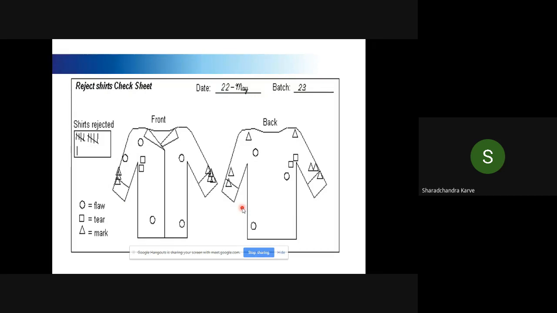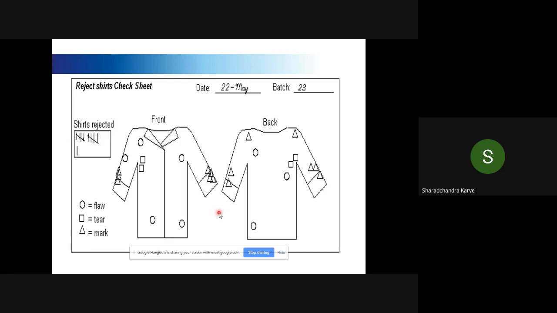This is a simple example from the garment industry. There are various defects which are produced in a garment industry. The defects can be flaw, tear, or mark. As part of a data collection check sheet, there is a drawing of a shirt or something like that, and where there is a damage or a reject, it is drawn on the shirt with a specific mark for the cause of the damage.